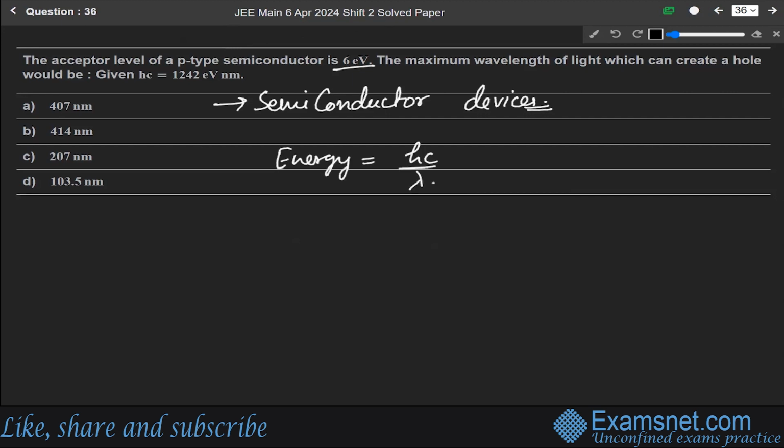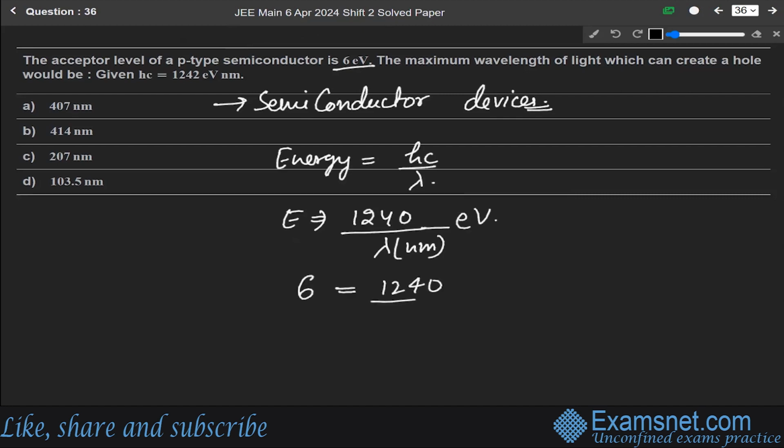So from here we can write energy E as 1240 over lambda, where lambda is in nanometer and energy in electron volt. Energy is given as 6 electron volt. It will be equal to 1240 over lambda in terms of nanometer. So from here lambda will be equal to 1240 over 6.